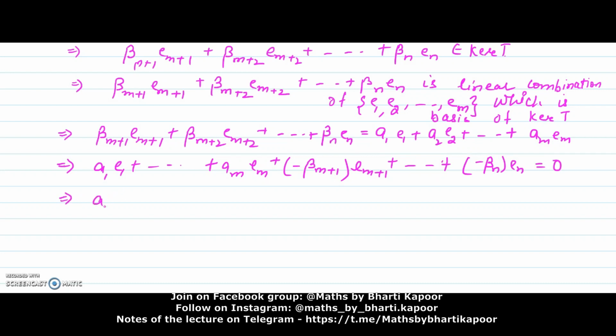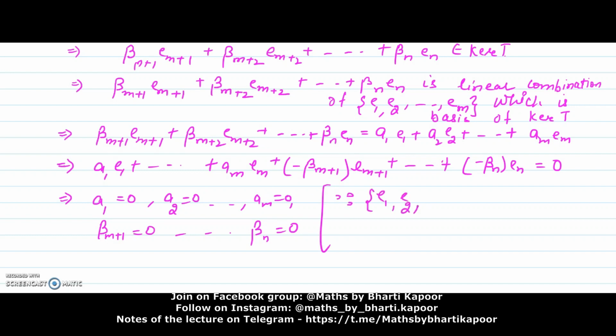This implies a1 is 0, a2 is 0, am is 0, also beta m plus 1 to beta n, all scalars are 0. Why? Because this set E1, E2, up to Em, Em plus 1 to En is a basis of U. So being a basis of U, this is linearly independent.